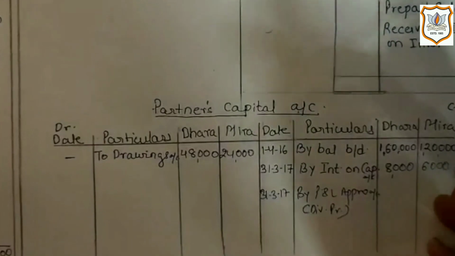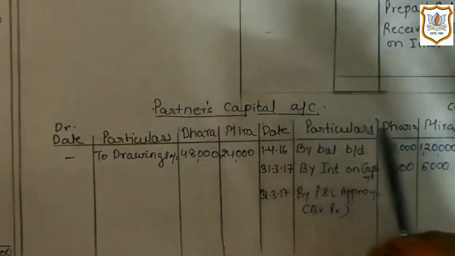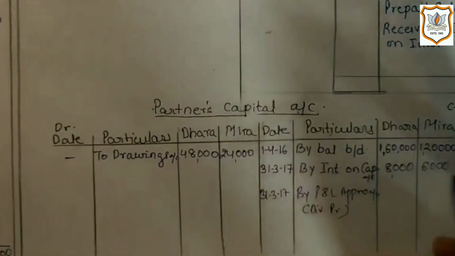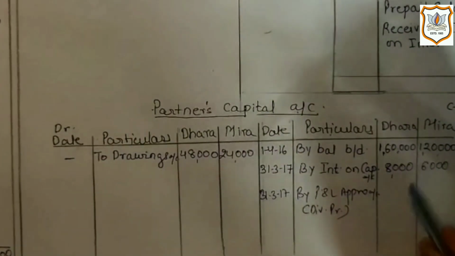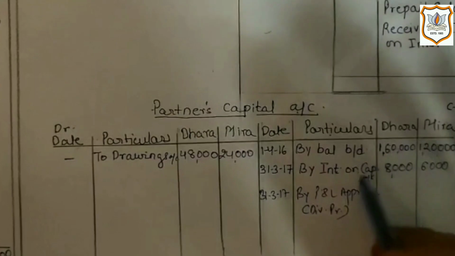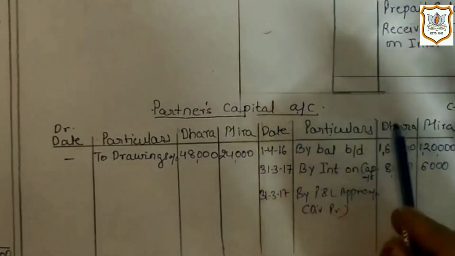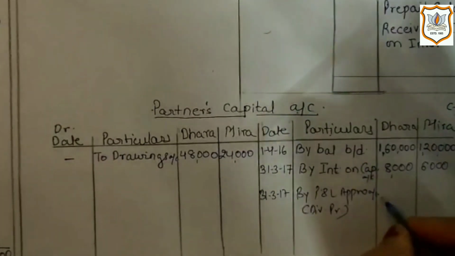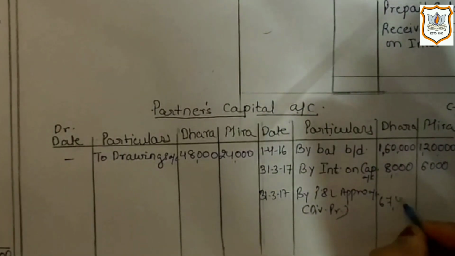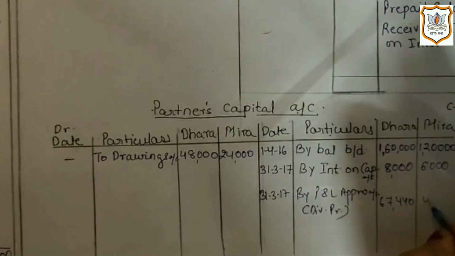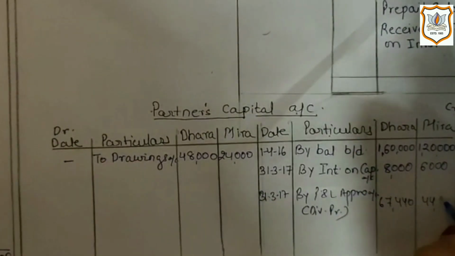So it will be transferred on credit side of partner's capital account as profit increases the capital balance of partner, or partner is receiving it from firm. That's why it will appear on credit side of partner's capital account. So 67,440, in Meera's column 44,960.